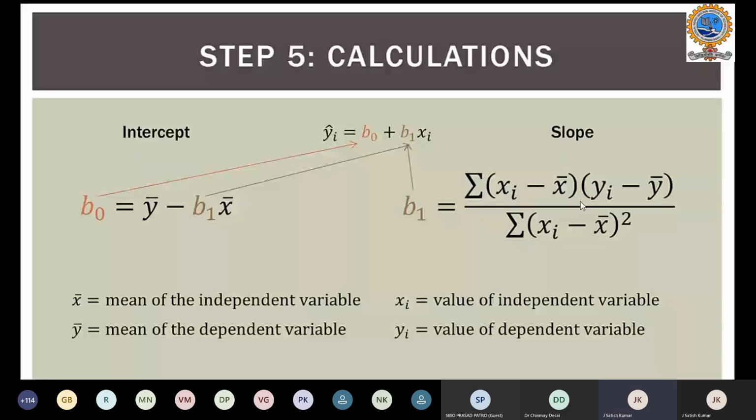So x bar is the mean of the independent variable, and y bar is the mean of the dependent variable. xi is the value that has been given to us in the sample data, and yi is also the value of the dependent variable. Based on this, we will be able to evaluate the B0 and B1 values.